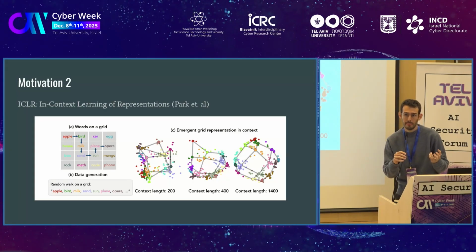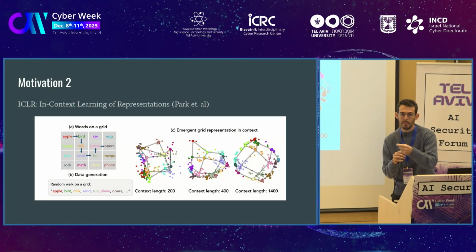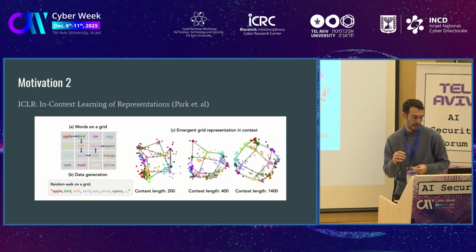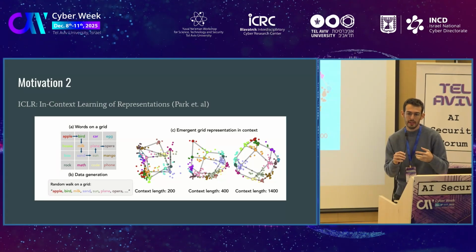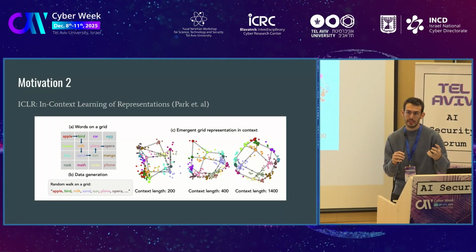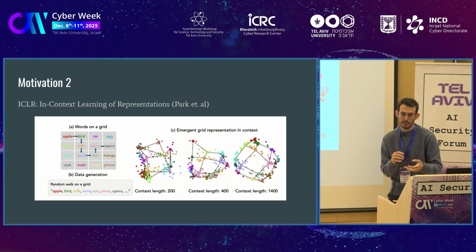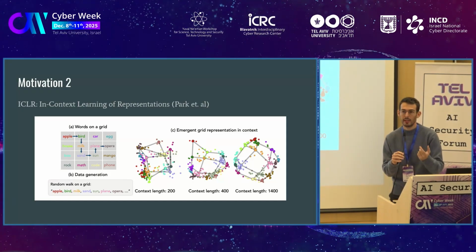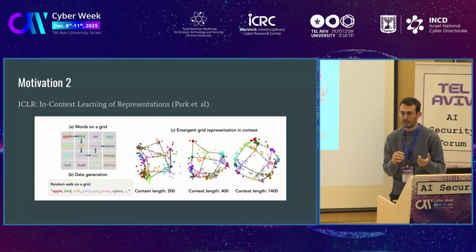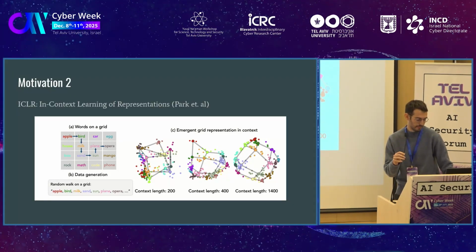And then with enough examples, when they examined the hidden representations of these words, using a simple technique like PCA, the actual grid that the words were sampled from emerged. That means that the LLM learned to abstractly represent the new relationship between words, regardless of their original meaning.